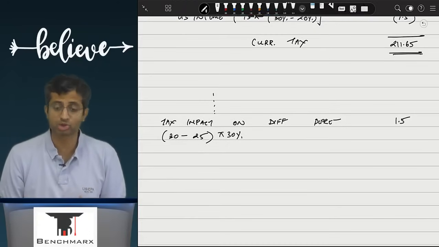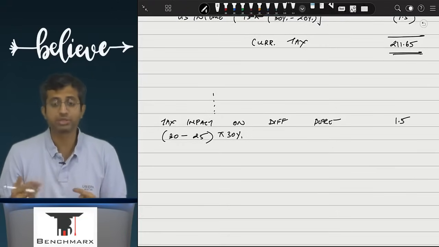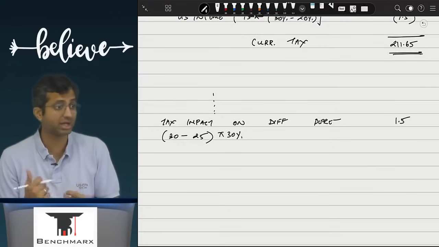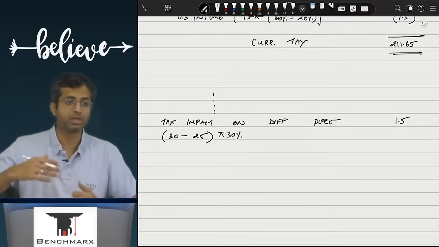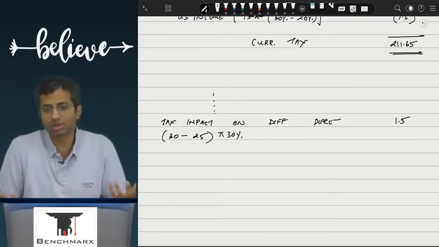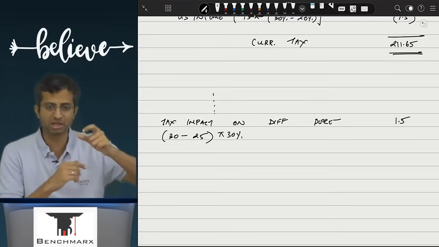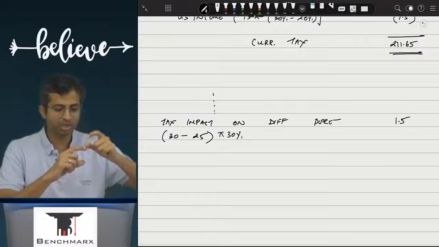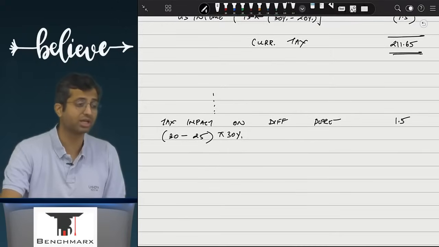Well, if I go to see, your depreciation as per books is greater, income tax is lower. If depreciation as per books is greater, income tax depreciation is lower, that means we are getting a lesser deduction now. So over here, depreciation as per books is higher, income tax is lower. If I look at carrying value and tax base, in the future I will get a higher deduction, because right now I got a lower deduction. So that will result in me getting a high deduction in the future, and hence ideally it should result into